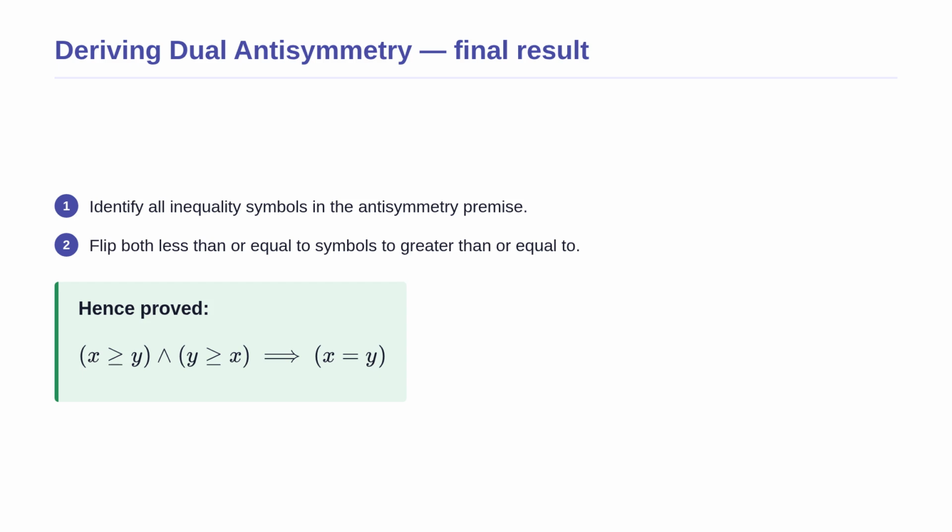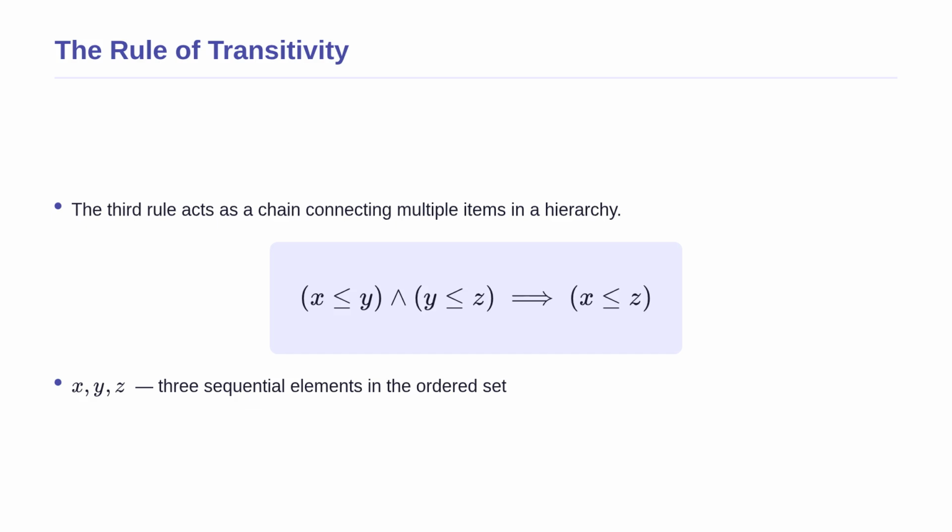Our final foundational rule is transitivity. Conceptually, this acts as a chain connecting multiple items. If a first item is below a second and the second is below a third, the first must be below the third. Looking at the formula, we see three elements x, y, and z. The logical AND connects the two conditions, which implies the final relationship. If you increase the distance between x and z by adding more elements in between, this chain rule still holds across the entire set. Now, let us complete our proof of the axioms by dualizing this chain rule.